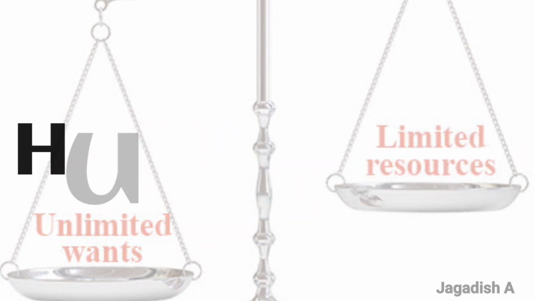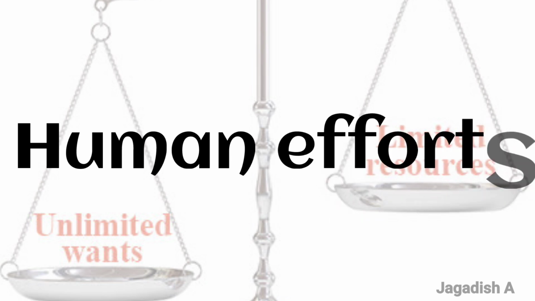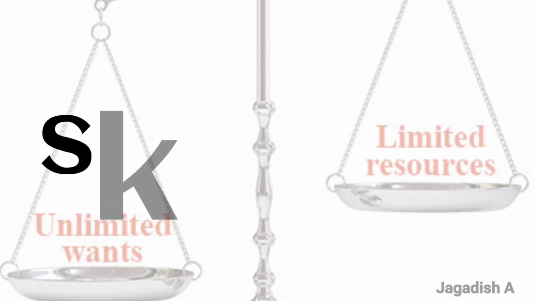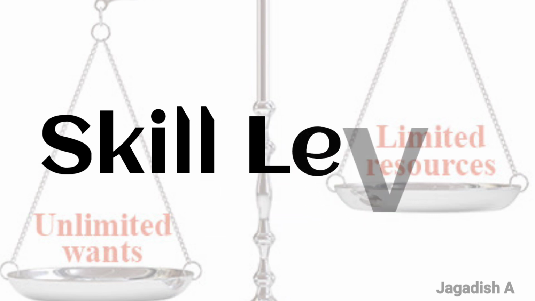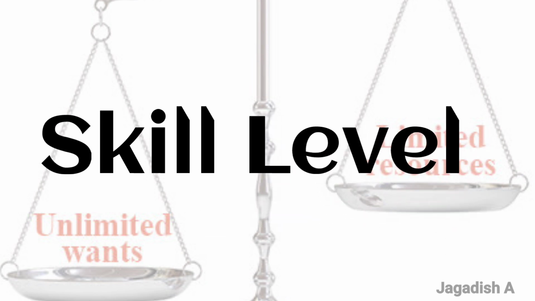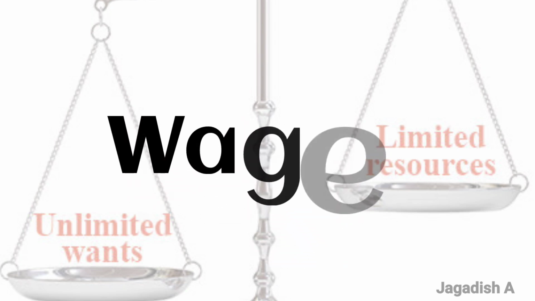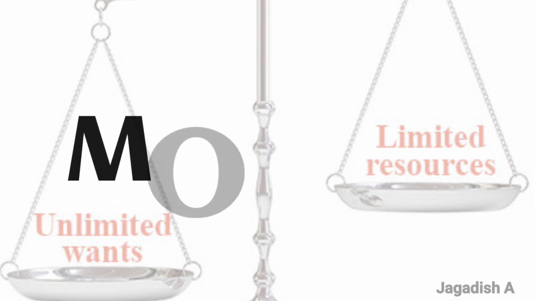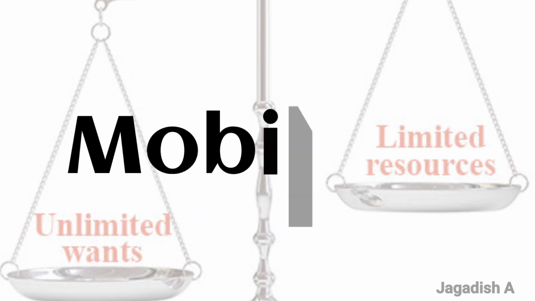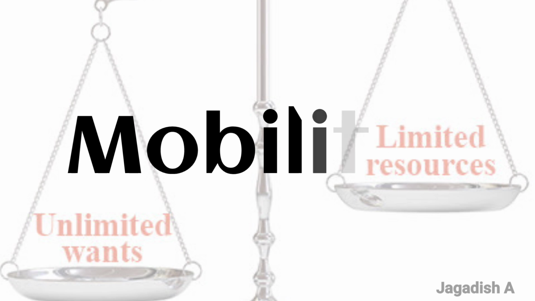Labor, human effort. Labor represents the physical or mental work carried out. Skill level. Labor varies in skill and education from unskilled manual labor to highly specialized workers. Wages. Laborers are compensated for their work in the form of wages or salaries. Mobility. Labor is mobile as workers can move from one location to another for employment.